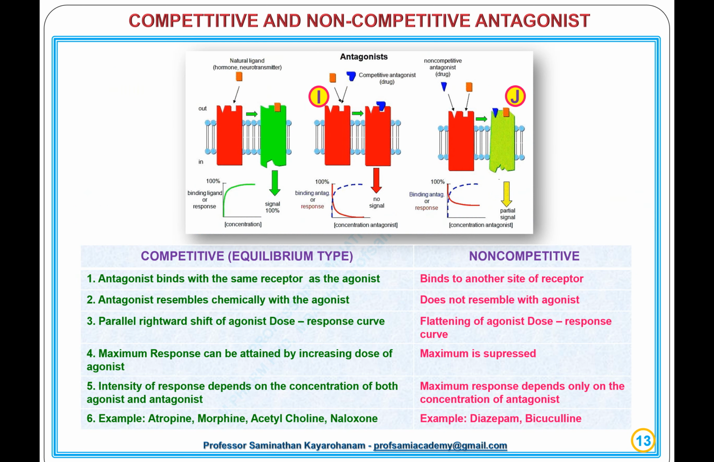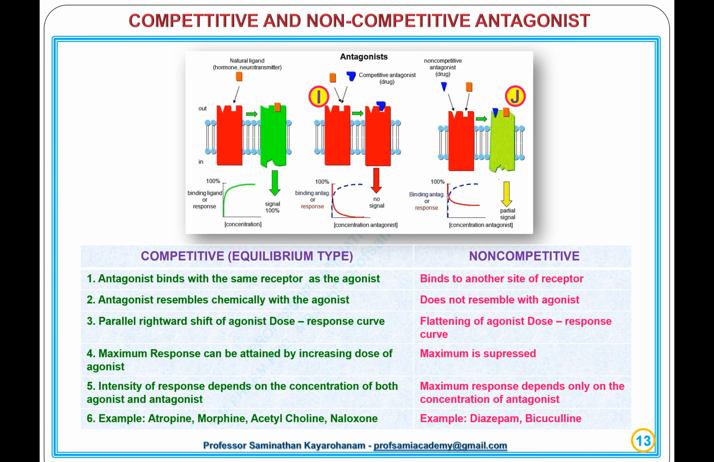Next slide, comparison of competitive and non-competitive antagonist. Diagram I. It is the competitive antagonist. Competitive, equilibrium type. 1. Antagonist binds with the same receptor as the agonist. 2. Antagonist resembles chemically the agonist.